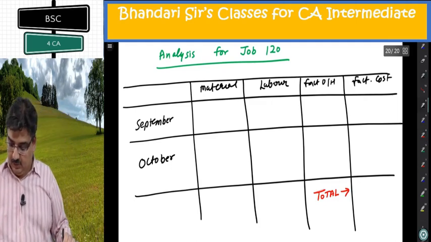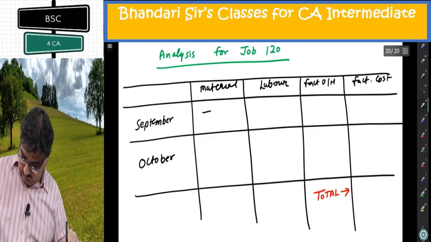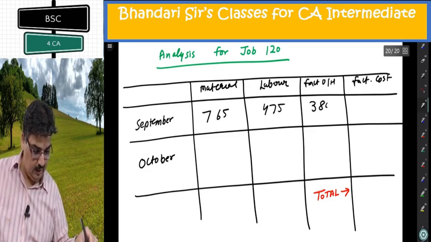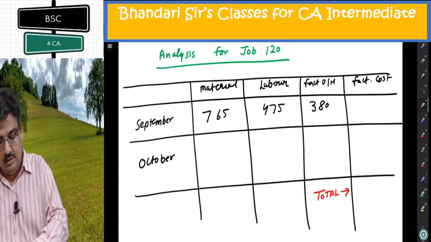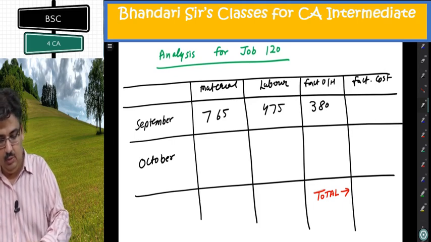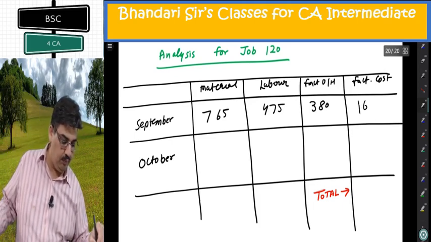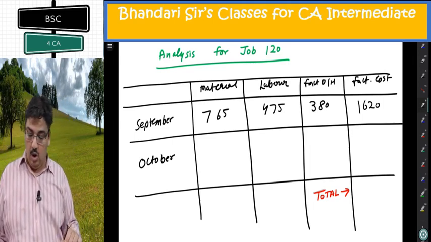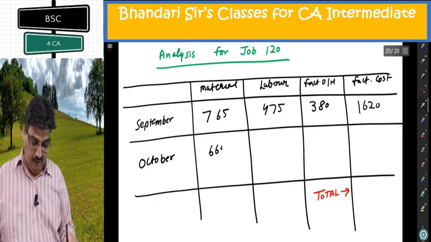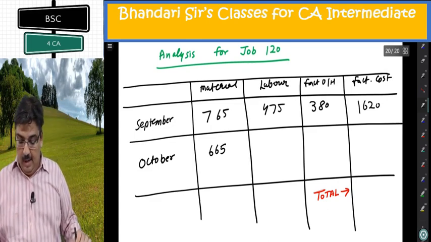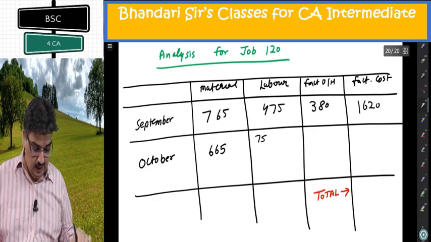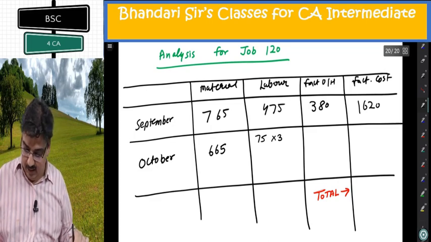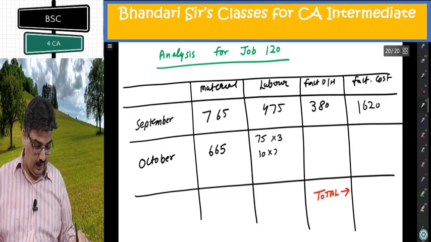So going on with September, easy figures: 765, 475, 380, 1620. In October, looking at job 120, only 665 was issued. In labor, 75 hours in shop A at the rate of 3 per hour, 10 hours in B at the rate of 2 per hour.